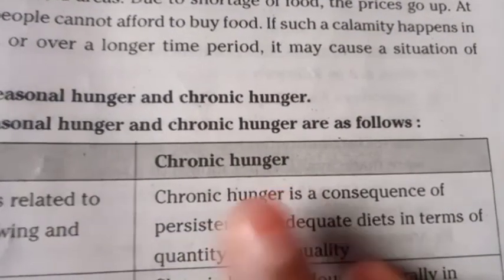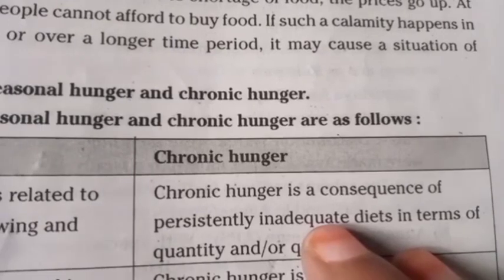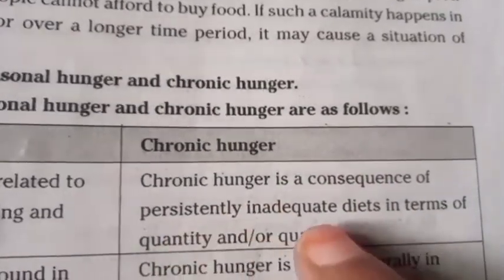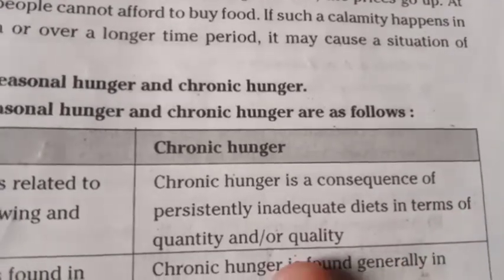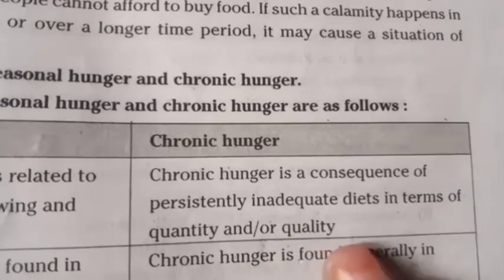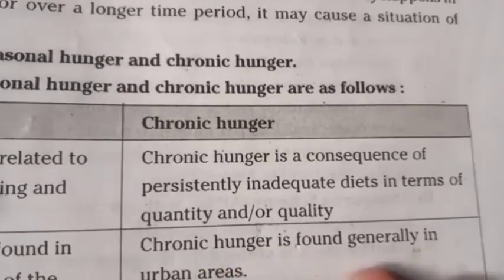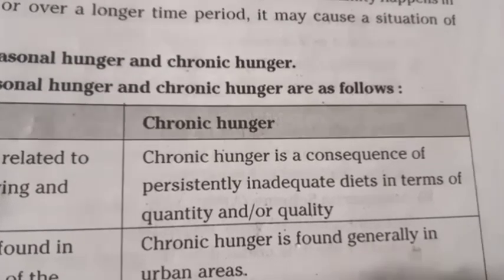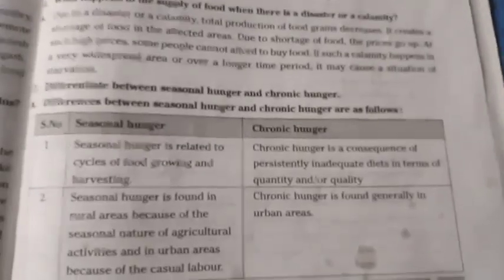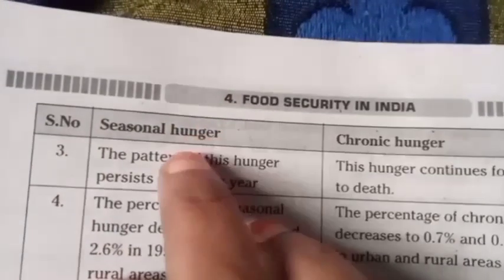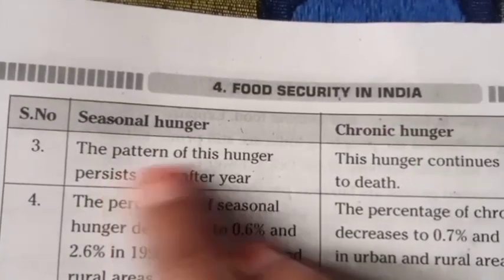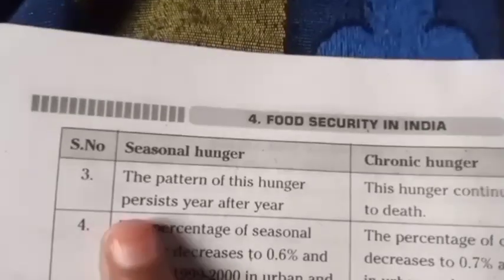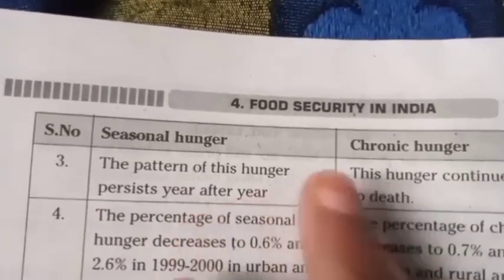Chronic hunger. Chronic hunger is a consequence of persistently inadequate diets in terms of quantity and/or quality. Chronic hunger is found generally in urban areas. 3. The pattern of this hunger persists year after year.